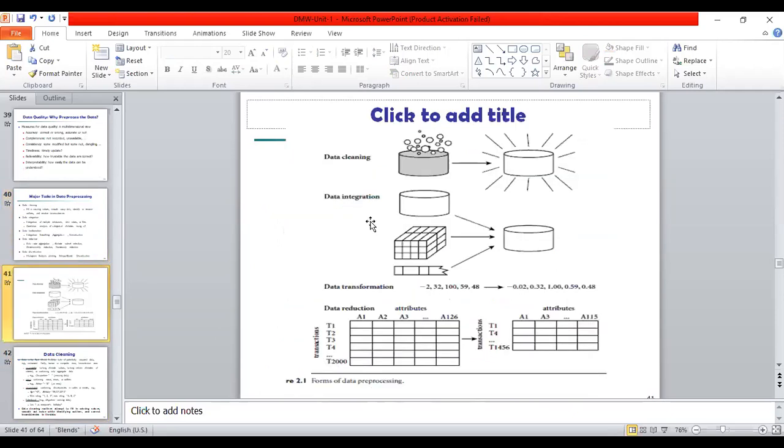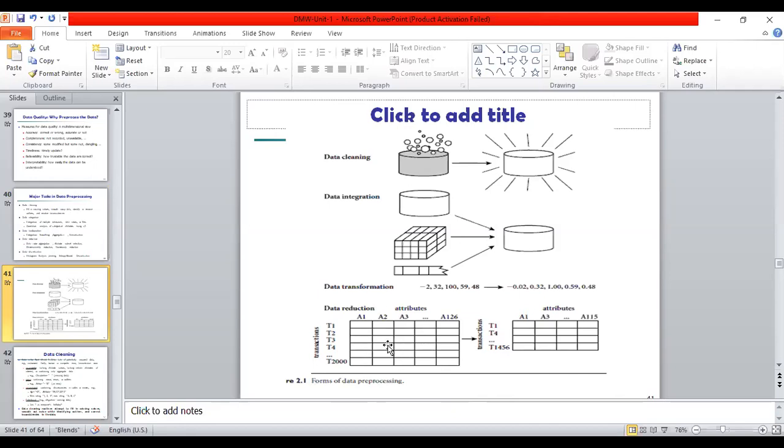This is the diagram for data pre-processing. This is the data cleaning, to clean the data. Then data integration means merge or combine the data from different sources. Then data transformation, to transform the data from one form to another form.